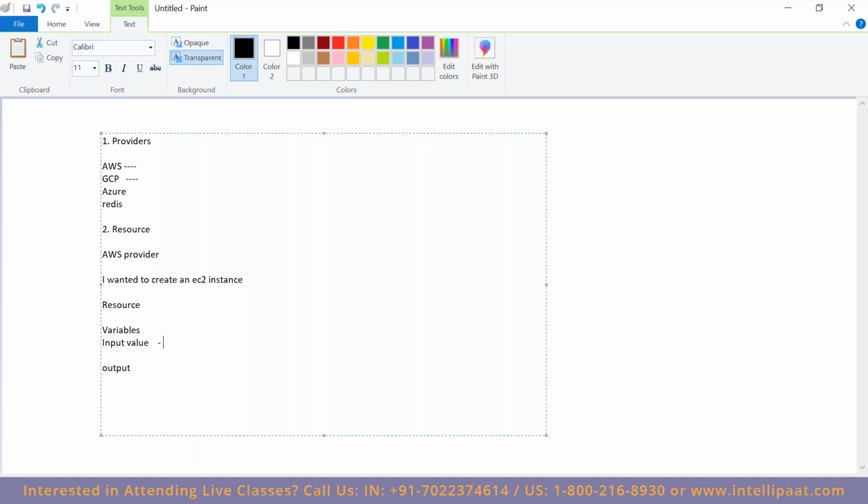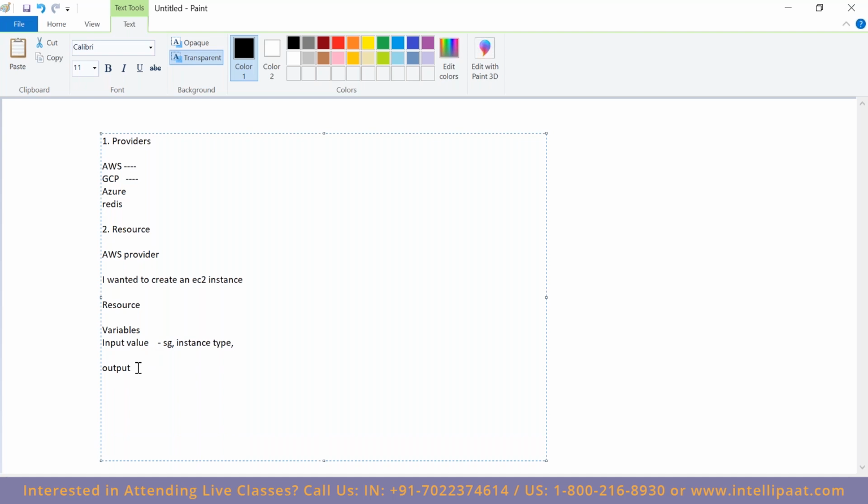If I wanted to create an EC2 instance in general over the console, what all do I need to give? The OS, and then security group, the region, the RAM memory, hard disk space. Instance type basically, correct? Instance type, or whatever it is. Now what we can do is input these values while creating our EC2 instance. That is nothing but a variable.